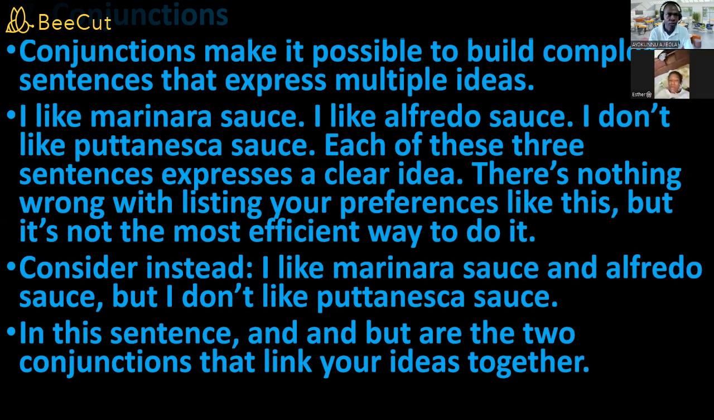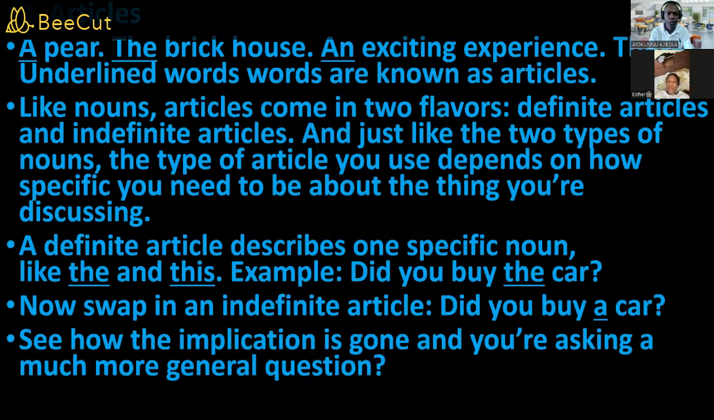So, and finally, we're going to look at the articles. A lot of people find it difficult to know when to use a, or when to use the, or when to use an. Now, look at the sentence: a pair, the brick house, an exciting experience. So these underlined words are known as articles.